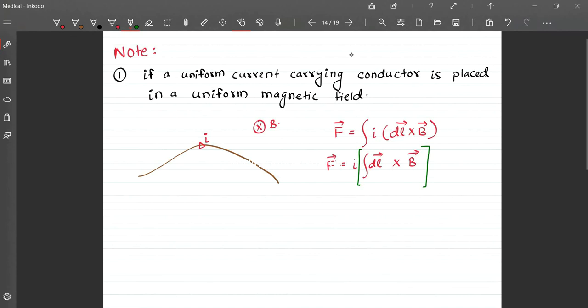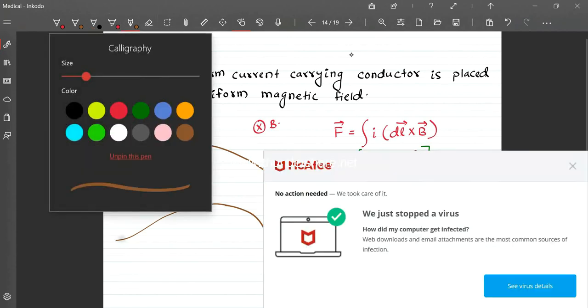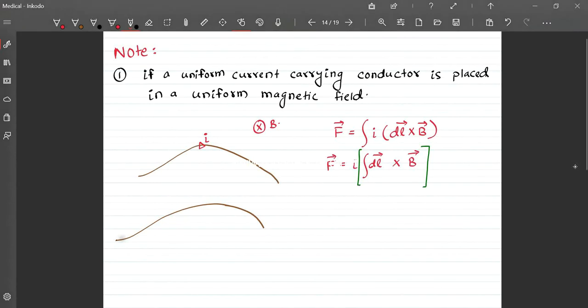Can I say, if you consider this wire to be made up of small lengths, from polygon law the integration of all such dl's will be this length L, this vector L. So can I write force as this, right?